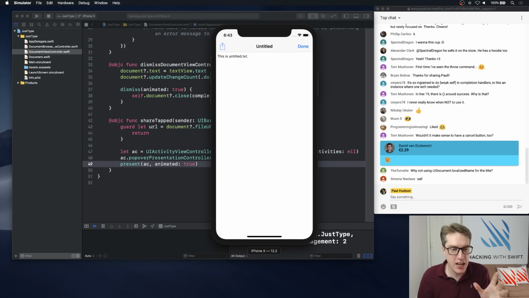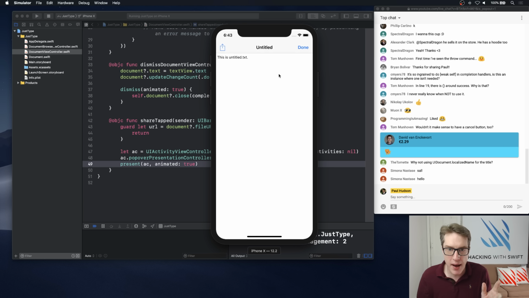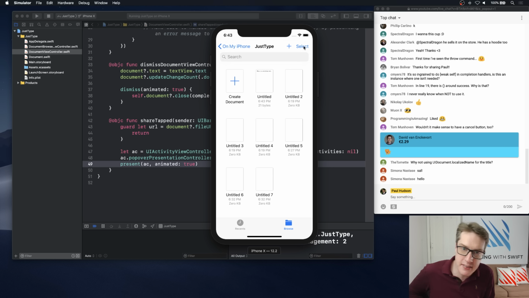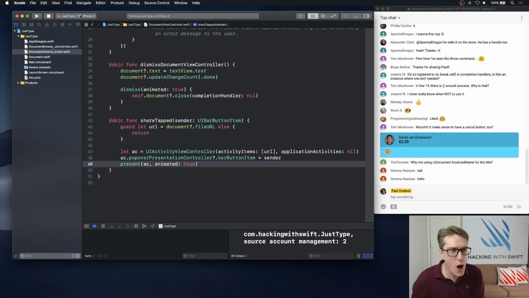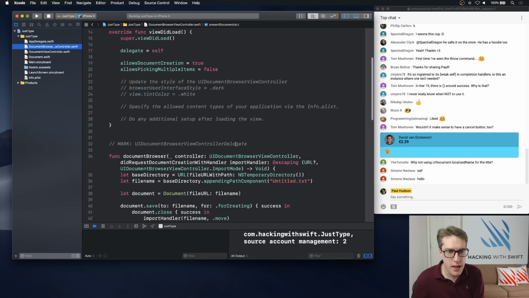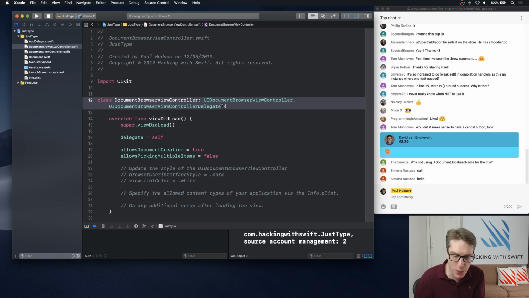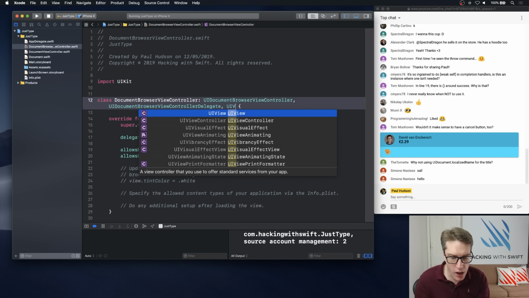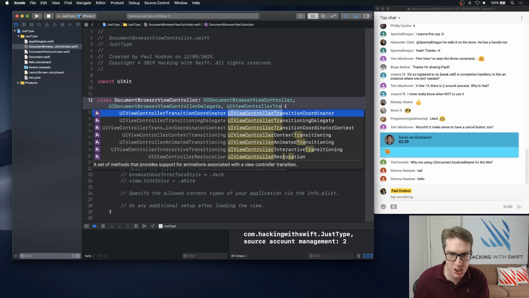We're also going to make this thing look nicer when it appears, because you can see we have this document sort of slide in and slide out. And it works, it's fine. I'm not offended by that. But it can get better than that. It can look a lot nicer than that. And again, this is an area where UIDocumentBrowserViewController does all the work for us. It's actually built into that system that you can get a more enhanced animation system if you want to, almost free of charge. I mean, it's really, really easy. So we're going to open up our document browser view controller here. And there's a protocol we want to conform to, which is UIViewControllerTransitioningDelegate.